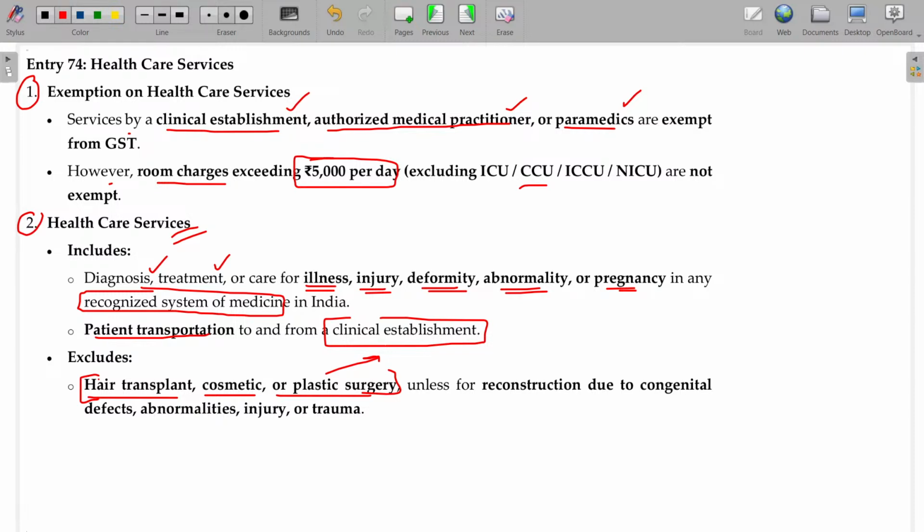By then you have to do plastic surgery mandatorily, or he was born with some physical deformity, for that the cosmetic and plastic surgery will be done. In those cases, it is considered as healthcare services and exempted. For beauty purposes, if you are doing all these things, of course, GST will be applicable. So, reconstruction due to congenital defect, abnormalities, injury, trauma. In these cases, these surgeries will be exempted, otherwise it is taxable.